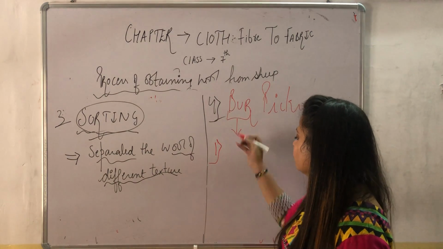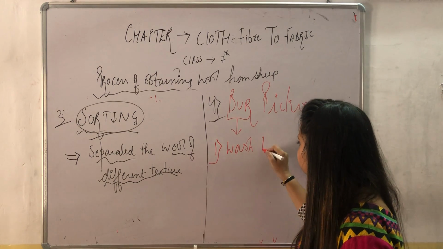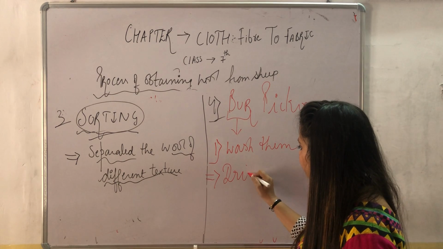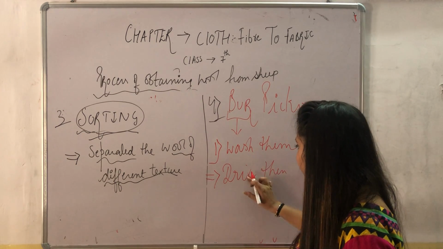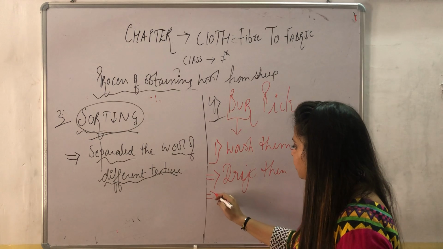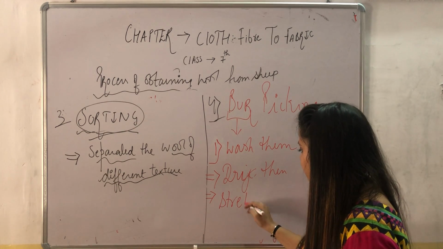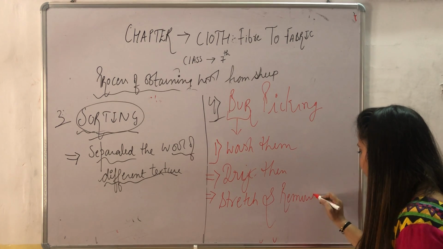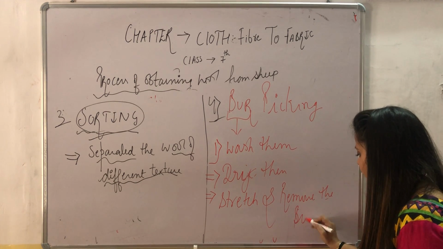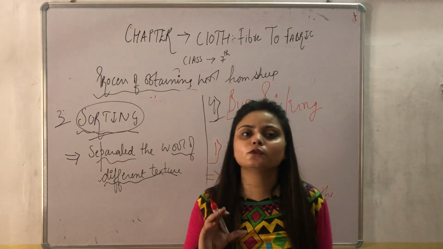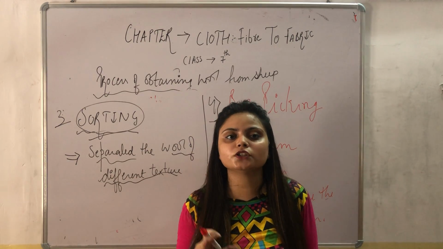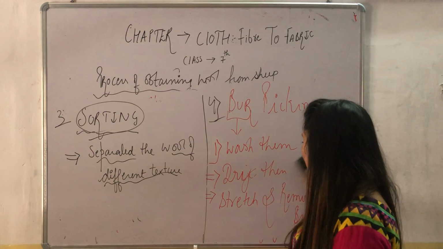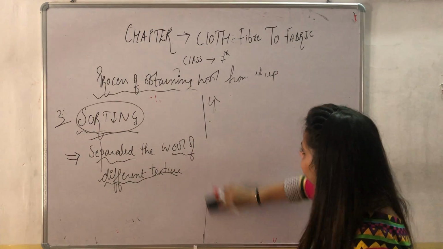So first we wash them. Second, dry them. And the third one is to stretch and remove the burr. Because if burr is present in any woolen garments, then the sweater will not give us warmth or keep us warm. So the fifth process is